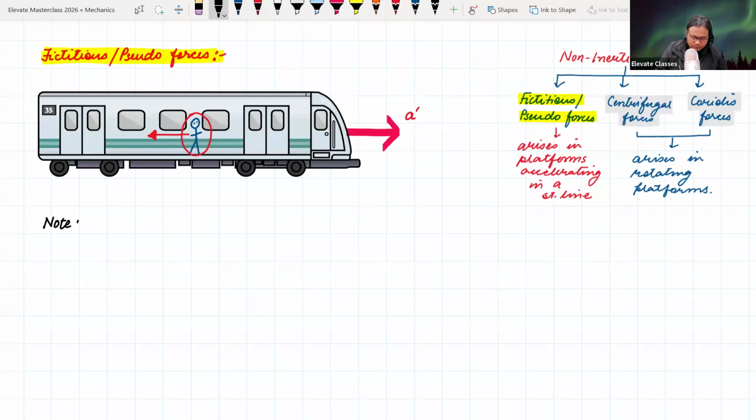So note, when we observe, यहाँ पे जो मैंने आदमी बनाया है, he is an observer, right? He is an observer.